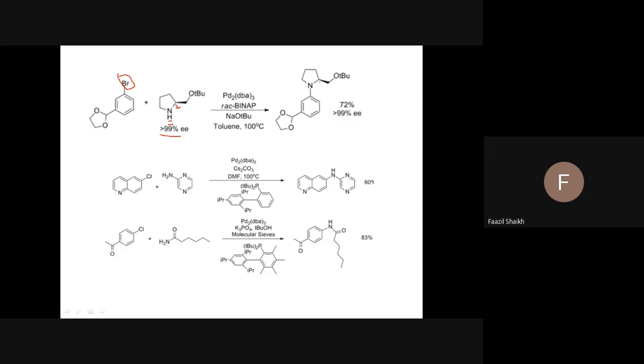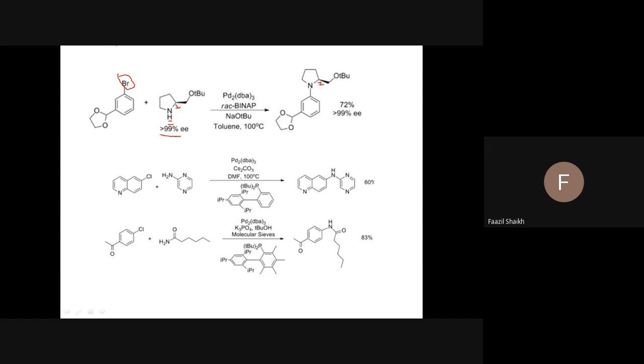Chiral carbon remains as it is. This is one very excellent property of the Buchwald-Hartwig reaction: it does not disturb any chiral center. It only reacts with the primary amine or secondary amine present in the molecule.